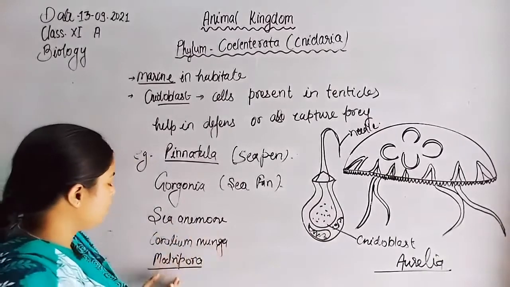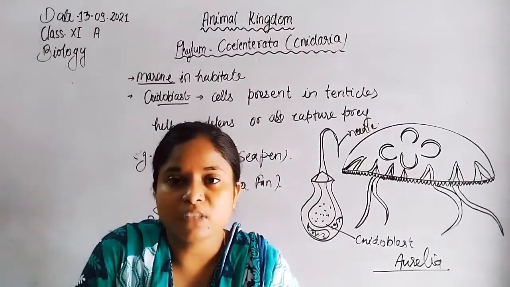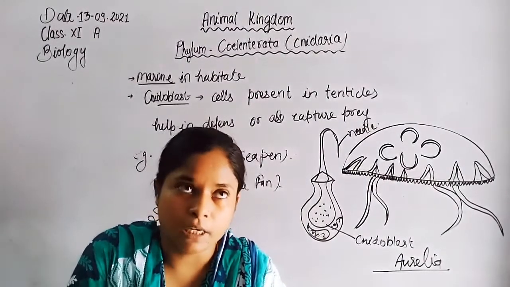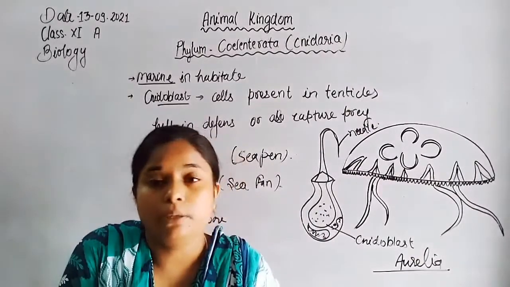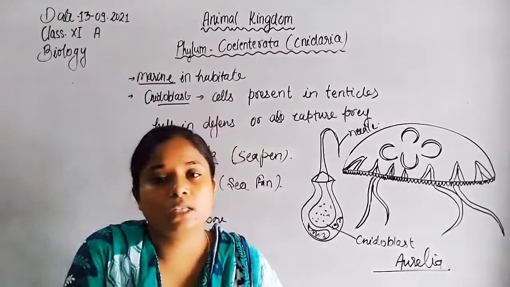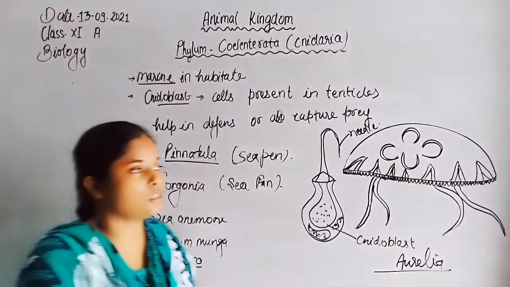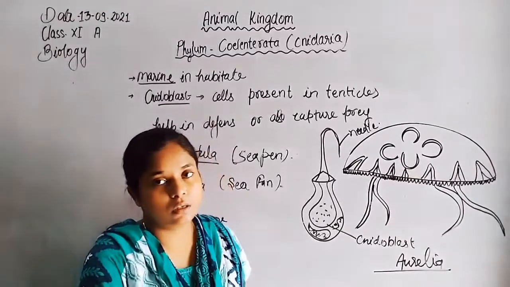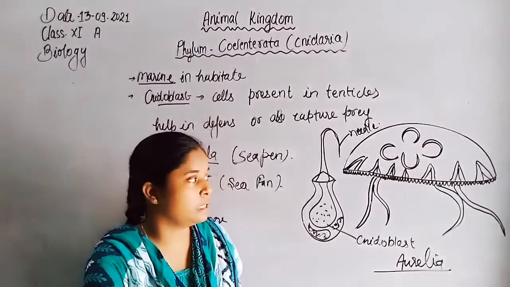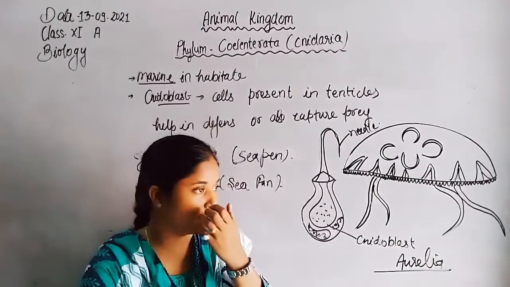Sea anemone also, Madrepora also observed in the cnidarians. Another important animal is Obelia, which shows both polyps and medusa in its life cycle. So that's why the life cycle of such type of animal shows alternation of generation. Two stages in their life cycle occur in an alternate manner, and that's why it is known as polymorphism, shown by the members of cnidarians.